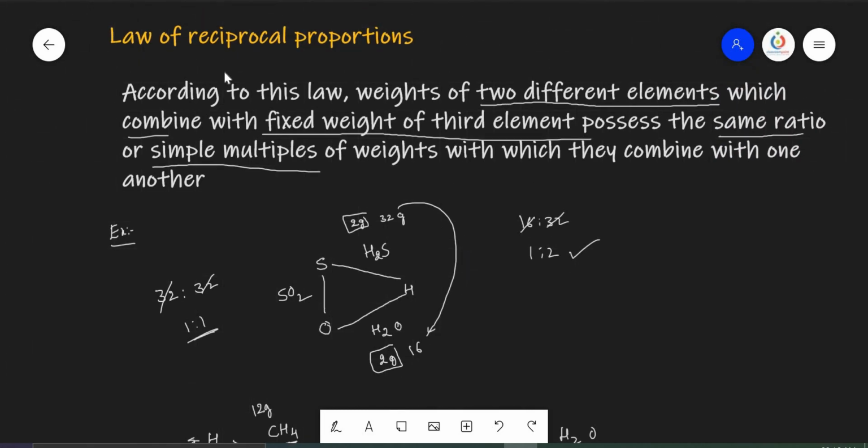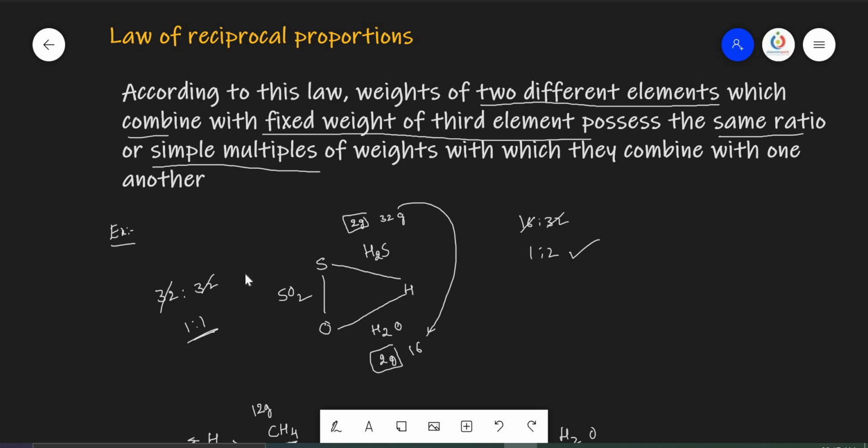reciprocal proportions. So, reciprocal proportion says that when two different elements combine with the fixed mass of the third element, so the third element mass must be fixed, then you take the mass of these elements, not the hydrogen. Take the mass of the sulfur and oxygen and you will get the simple ratio or same ratio.